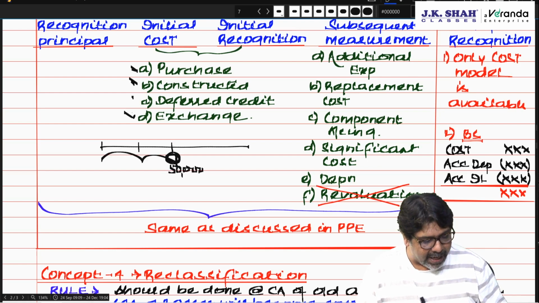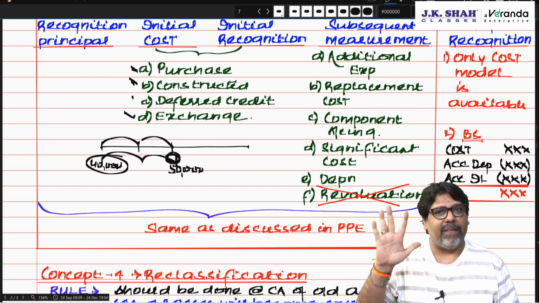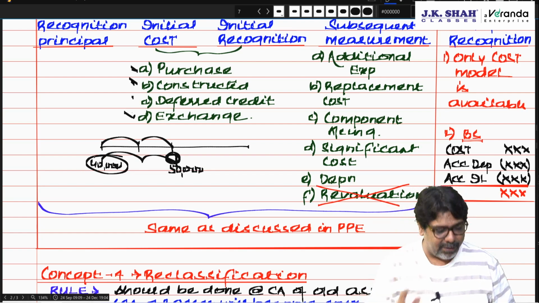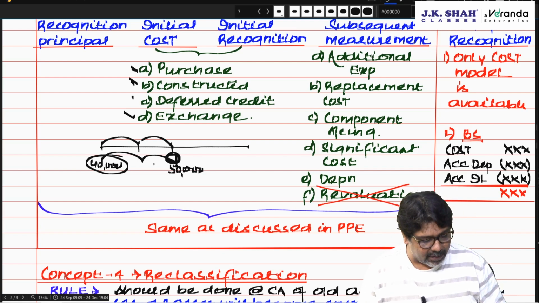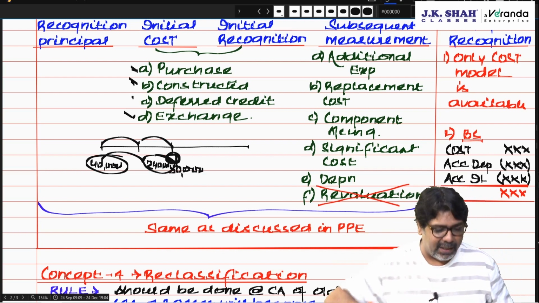Then you go back and find out its present value. Suppose the cost comes to 40,000. Then charge 2 years of depreciation. Suppose the life of this asset is 5 years. So 40,000 over 5 years, 1 year depreciation 8,000, 2 years depreciation 16,000. 16,000 you subtract, 24,000 is today's book value. So you de-recognize 24, recognize 50.